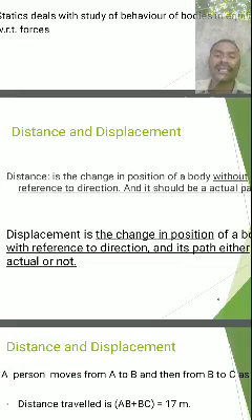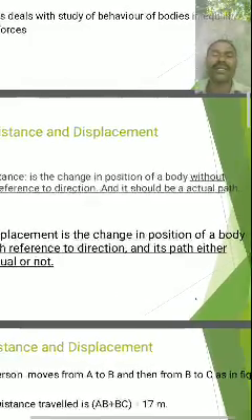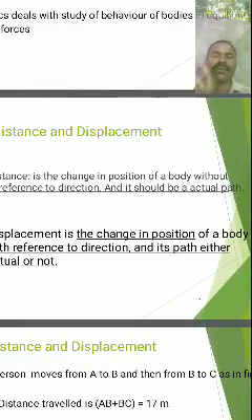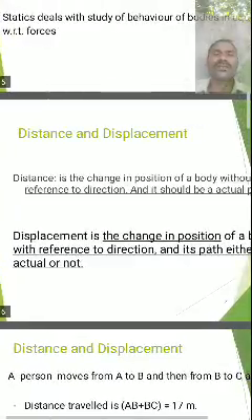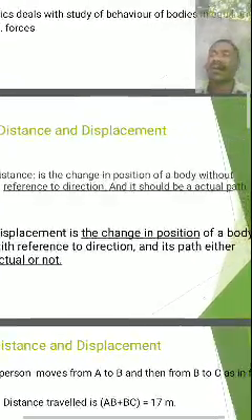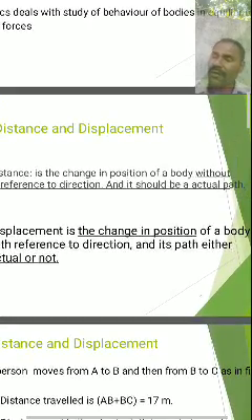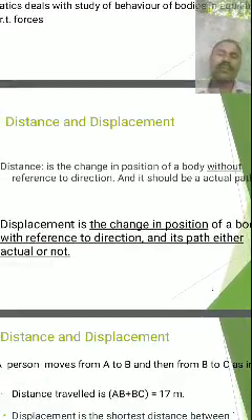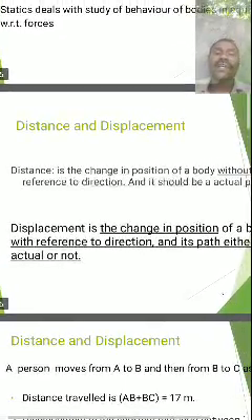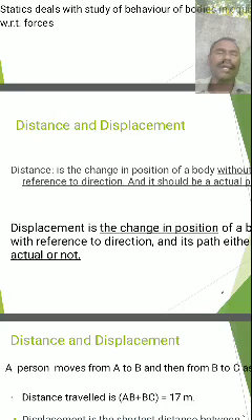This distance is defined as the change in position of a body, meaning final position minus initial position, whether or not it is the actual path. That's why distance is a scalar quantity. It does not have a particular direction, but it has some magnitude.